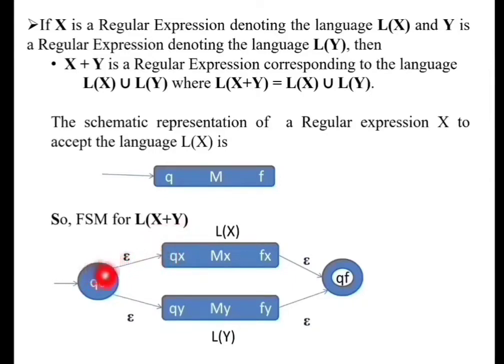To have a union of these two regular expressions x and y, we'll add one initial state and one final state, and we'll connect these initial and final states to the FSMs of L(x) and L(y) through epsilon transitions. That means the machine can move from the initial state to the final state either accepting the language L(x), or it may move from the initial state to the final state through accepting the language L(y).